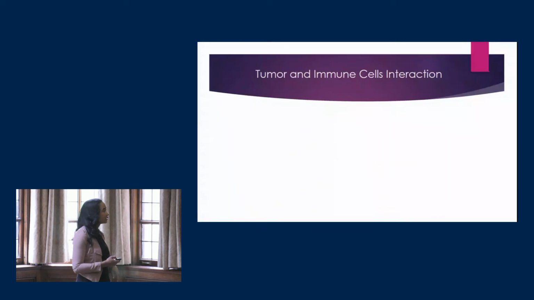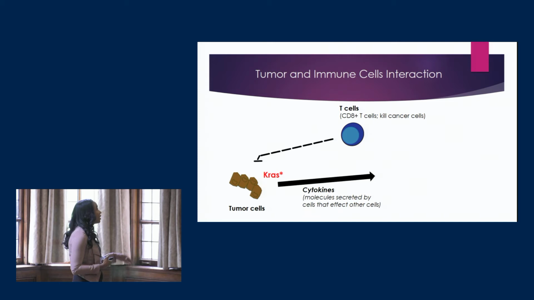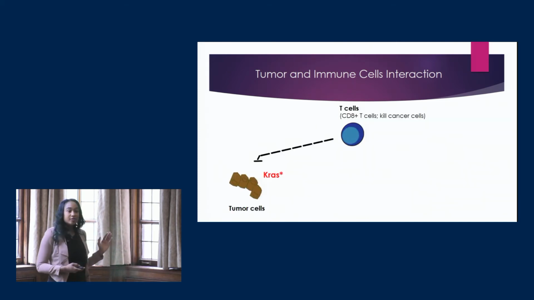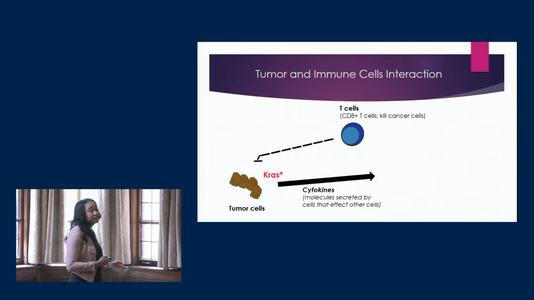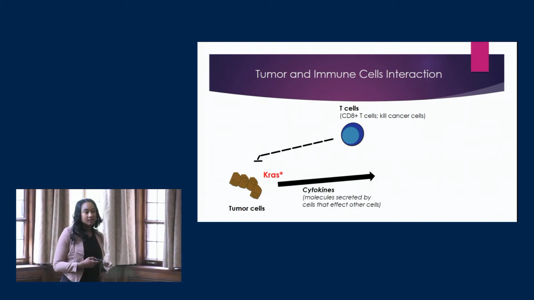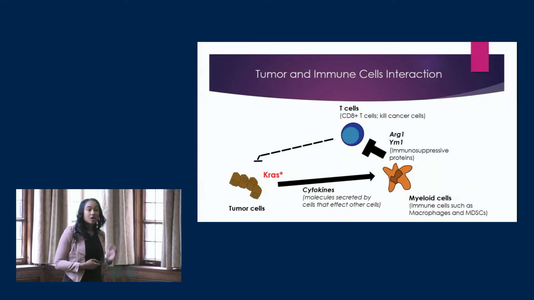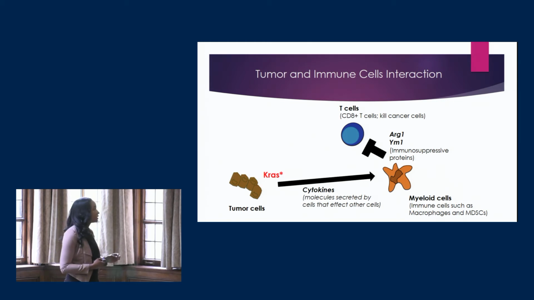But why is this? There's some tumor and immune cell interaction happening. Our CD8 T cells normally kill cancer cells, but our tumor cells have the ability to secrete cytokines. These cytokines then alter our macrophages, allowing them to now secrete immunosuppressant proteins such as arginase 1 and YM1. This then inhibits those CD8 T cells from penetrating to the tumor cells, allowing for progression of the tumor cells within pancreatic cancer.